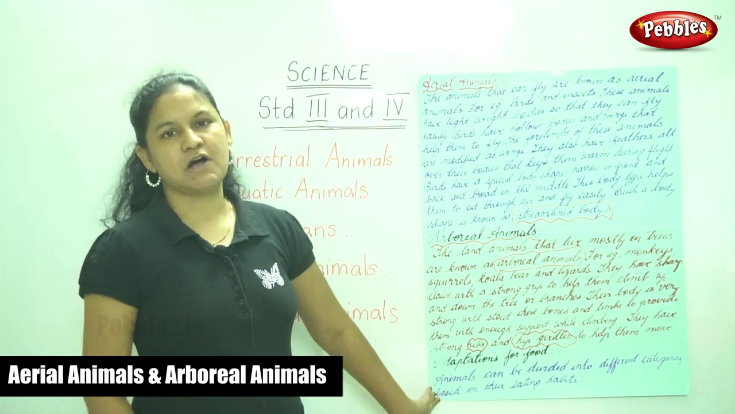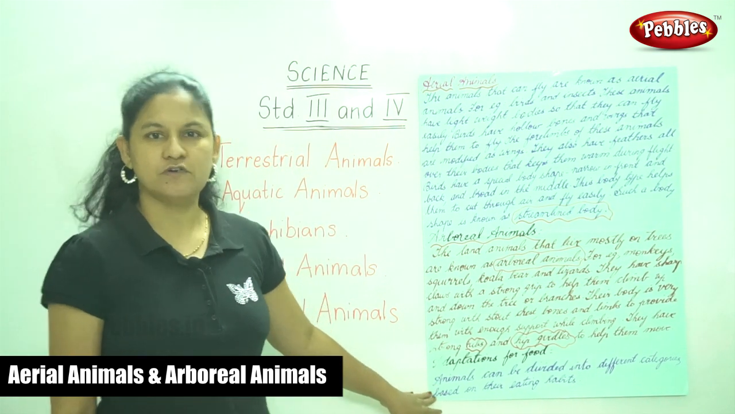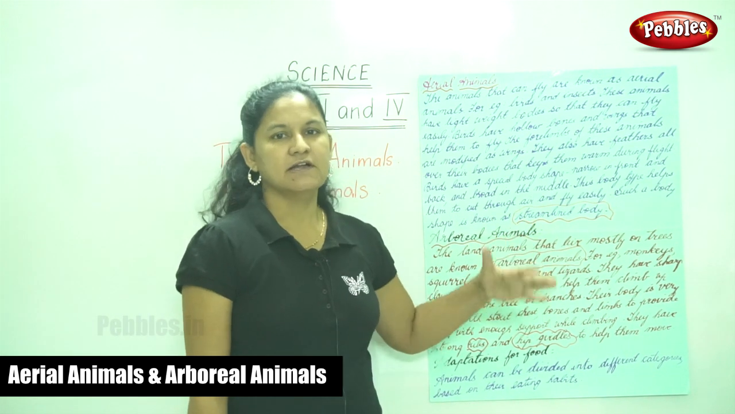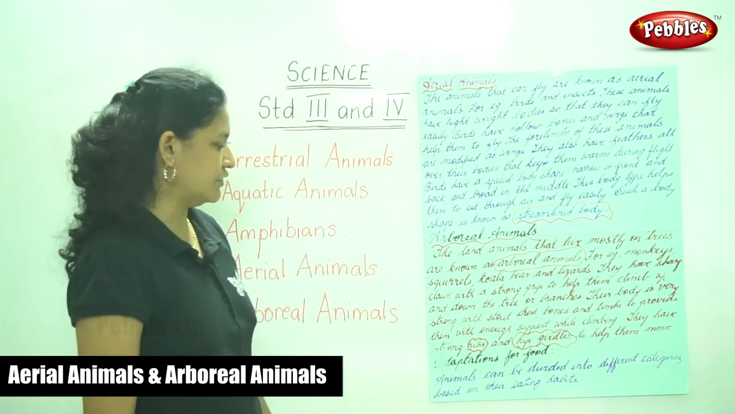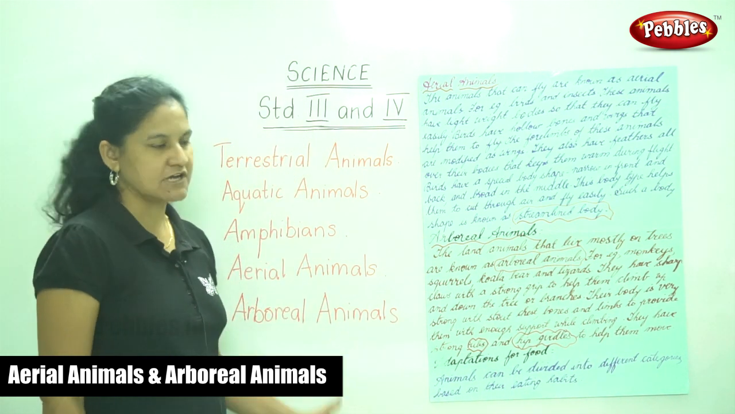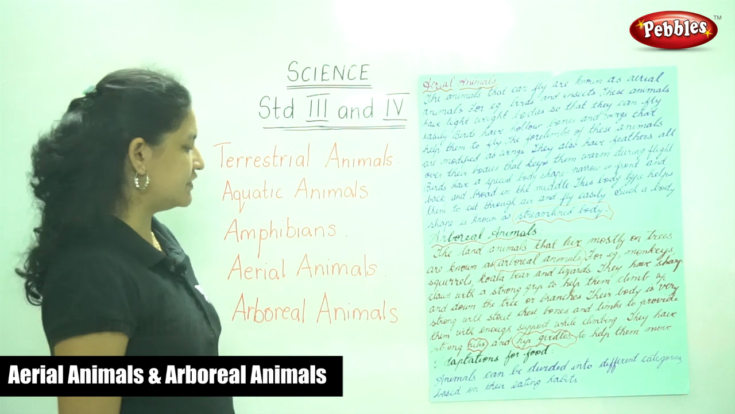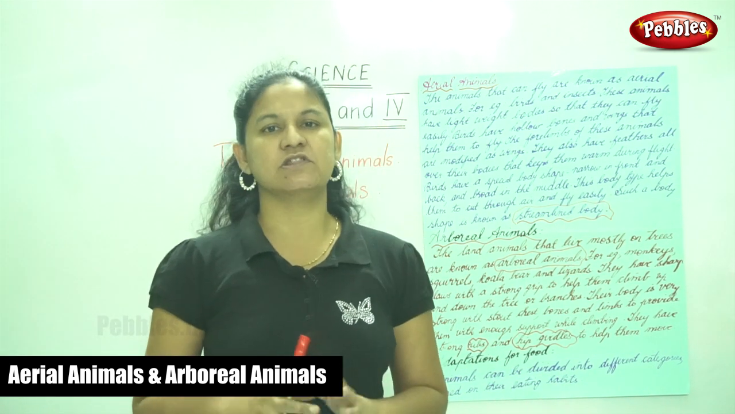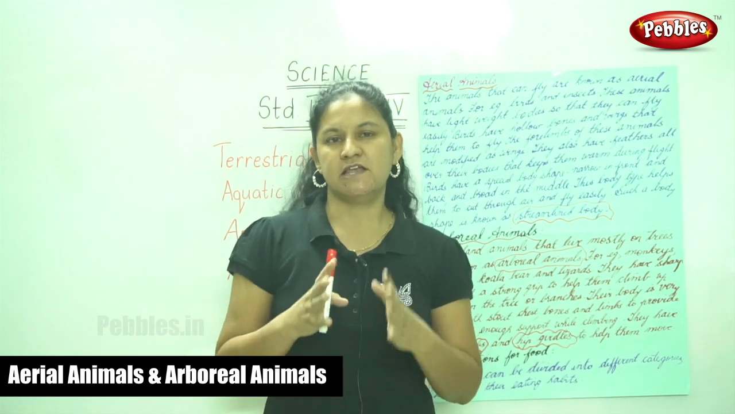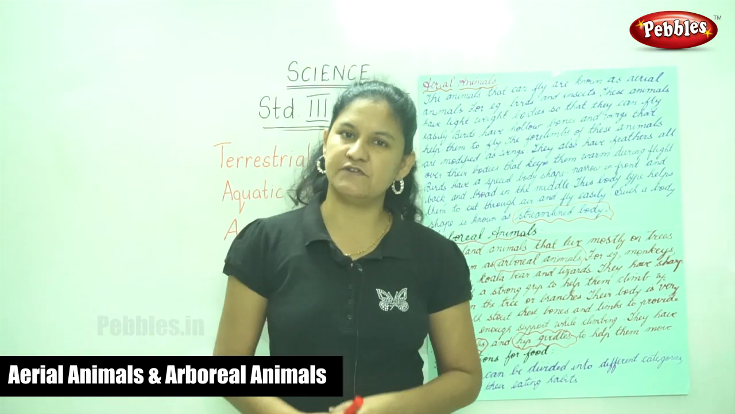Next, we will see about the adaptations for food. So, this is about the types of animals. Next comes the adaptation for food. Based on the food type, animals can be divided into different categories based on their eating habits.